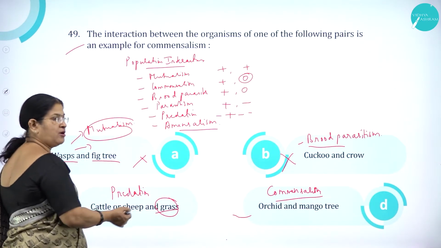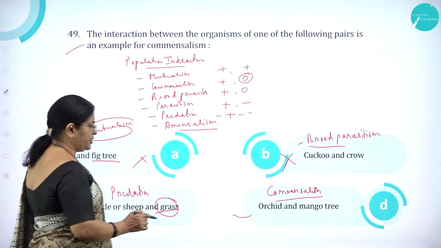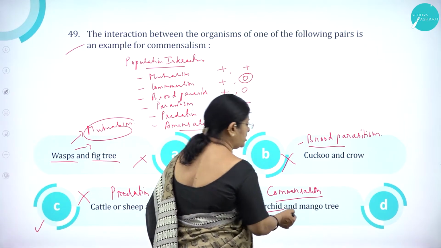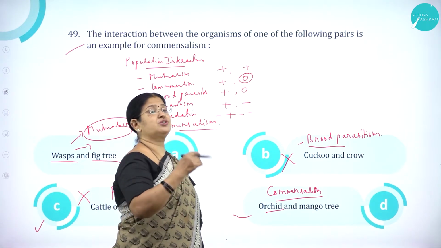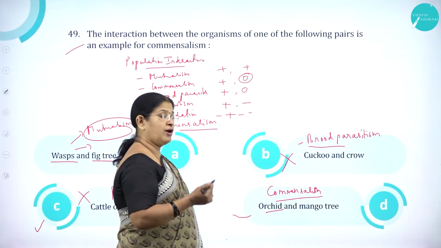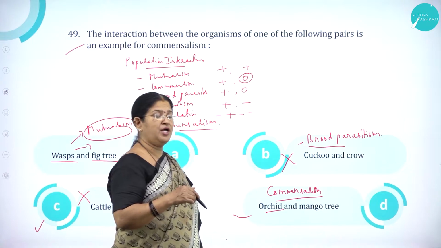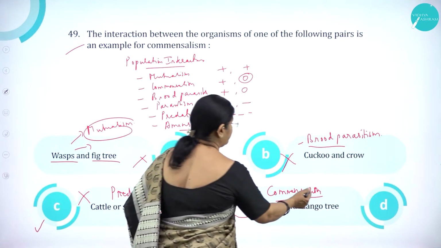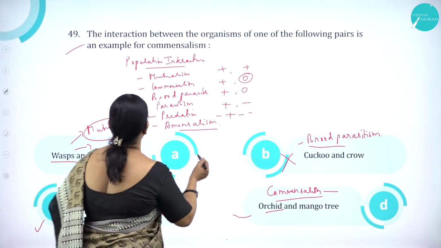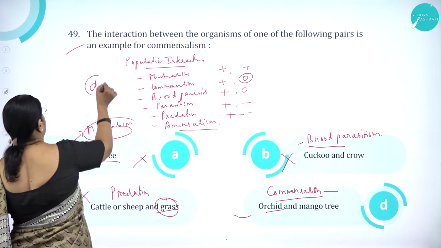They feed on what? On grass. So this is wrong. Orchid and mango tree. Yes, orchid is an epiphyte. It grows on mango tree. But orchid is benefited, but mango tree is neither benefited nor harmed. So it is an example for commensalism. So option D is correct.